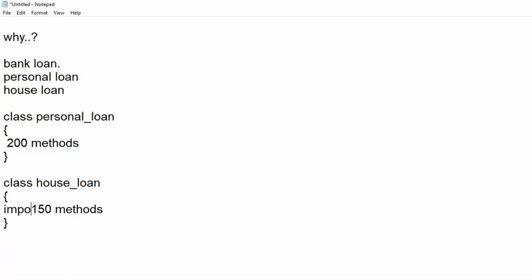From where I have to import? From the personal loan class, I have to import 150 methods. After importing, I need to give an implementation for the remaining 50 different methods, right?